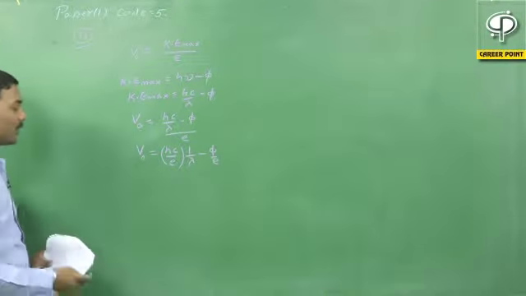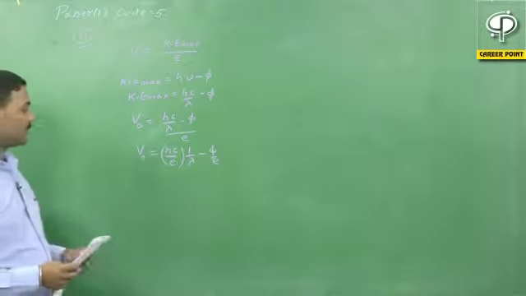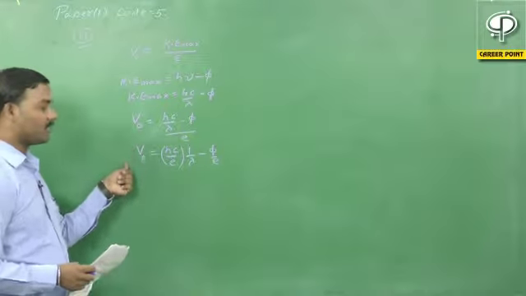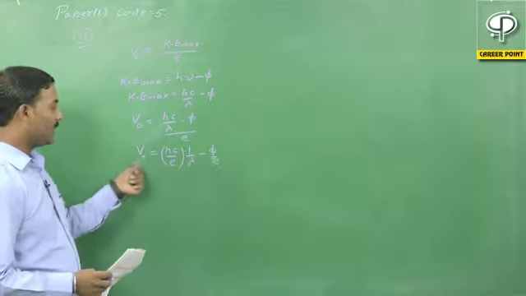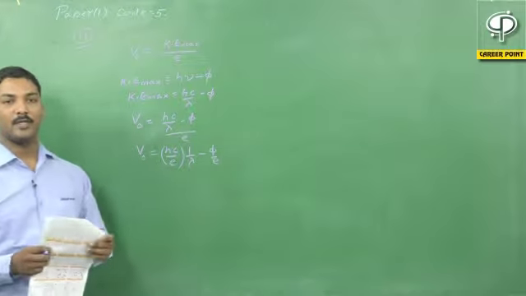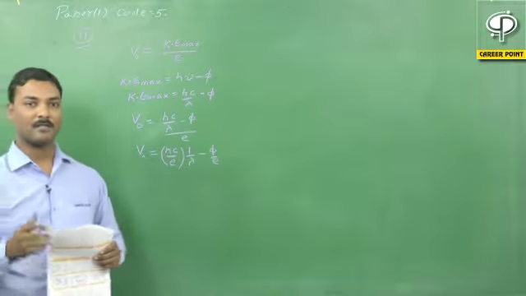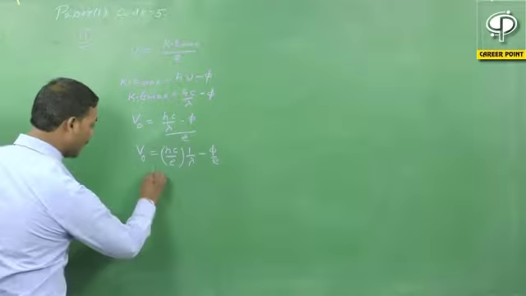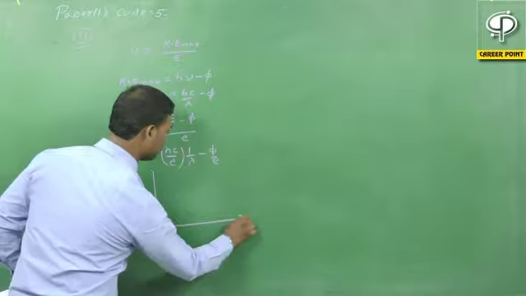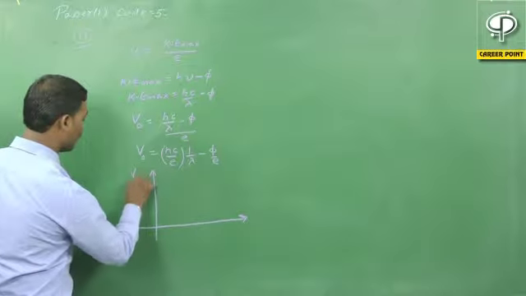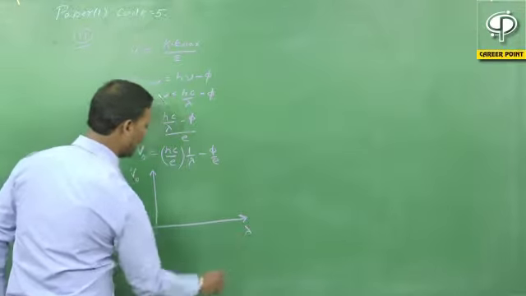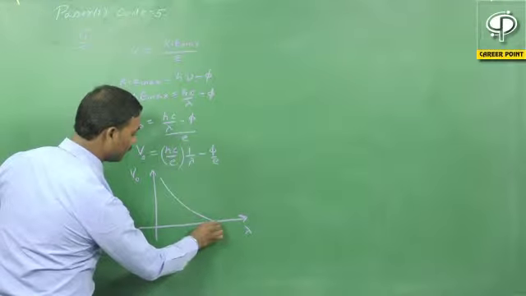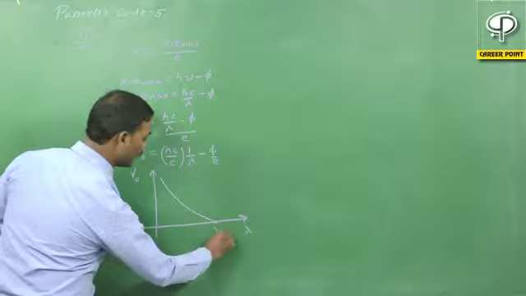That means when the wavelength of light increases, the stopping potential will decrease. But we can draw the diagram only up to the threshold wavelength, because after the threshold wavelength the photoelectric effect will not be found. So the diagram between stopping potential and wavelength will be a decreasing function, but only up to the threshold wavelength.